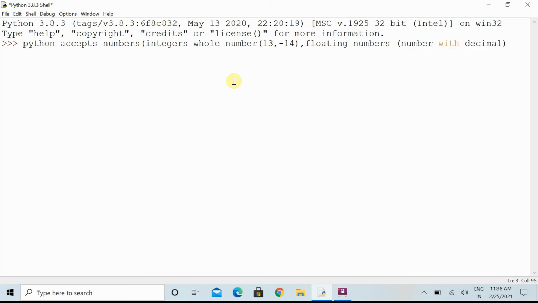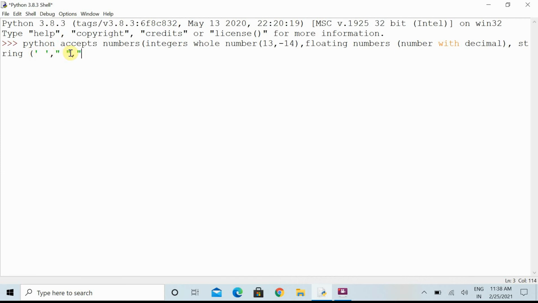Another type of value that Python accepts is a string. String means something which we are enclosing in either single quotes, start and close, or double quotes, start and close. The rule is if we start anything with a single quote, then we have to end with a single quote. If we start with double quotes, we have to end with double quotes.